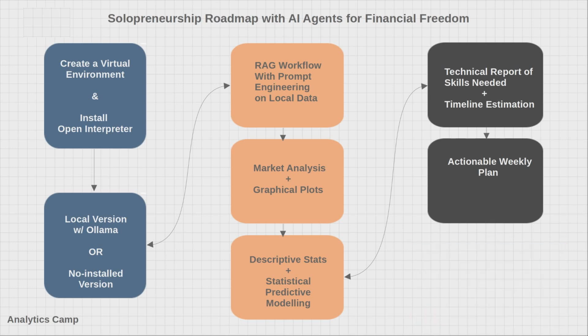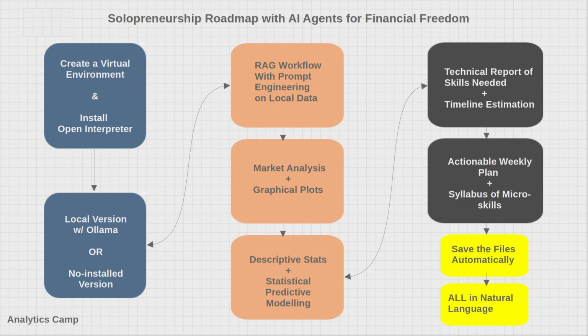This will be our next move, but we will also go one step further to make the plan more detailed, to include a syllabus of subtopics for learning micro skills, which is honestly such a forgotten practice. Finally, we will ask the agent to save the plan together with the results and their interpretations in a PDF file directly in our folder, and we will do all of this in natural language.